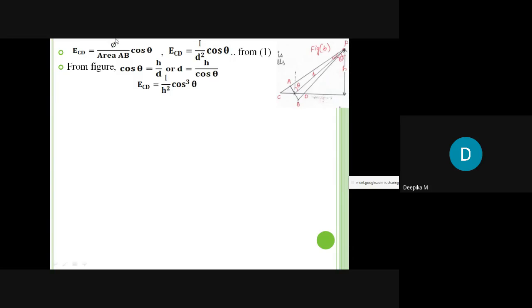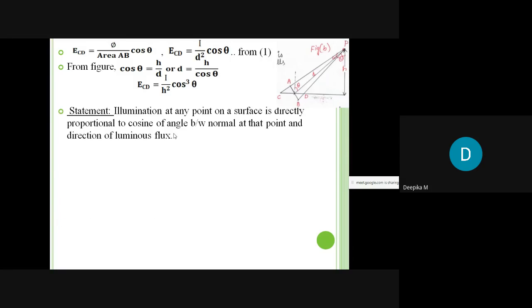Now let us substitute the d value over here. So d can be written as h by cos theta. If I substitute over here, it becomes h square by cos square theta. So cos square theta will go to the numerator. Hence, it will become cos cube theta. Therefore, E_CD is nothing but I by h square into cos cube theta.